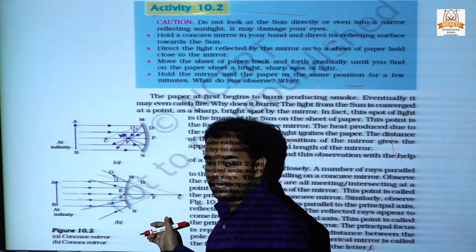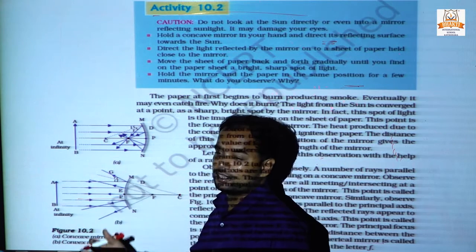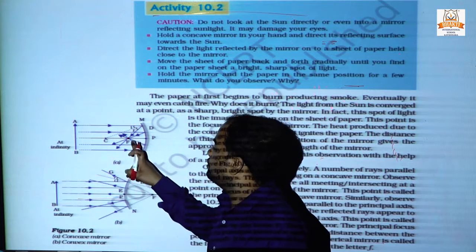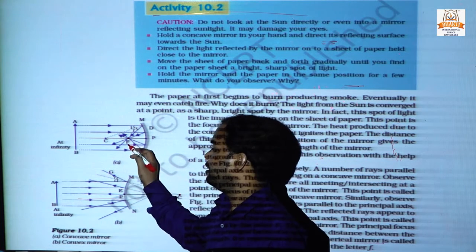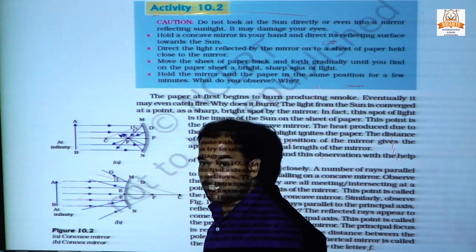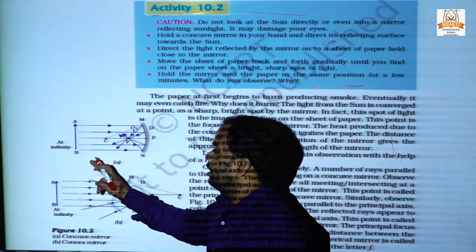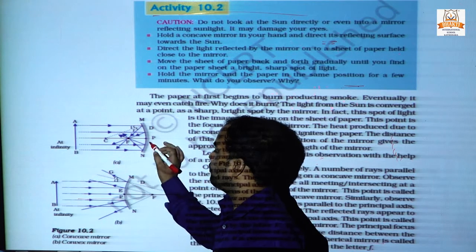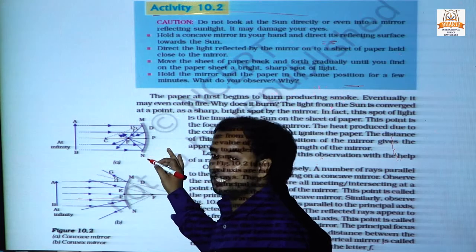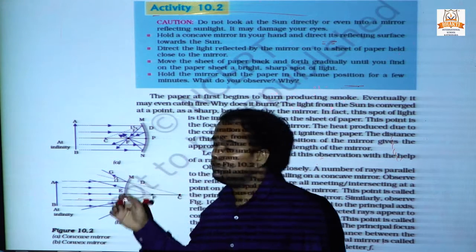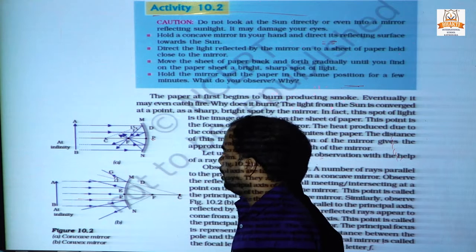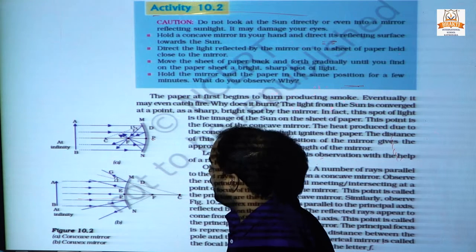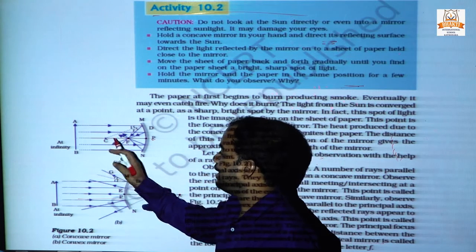In the concave mirror, after the reflection of rays of light, they concentrate at a point, and that point is known as the focus. The middle of the concave mirror is called the pole. This is called the pole, and this is called the center.